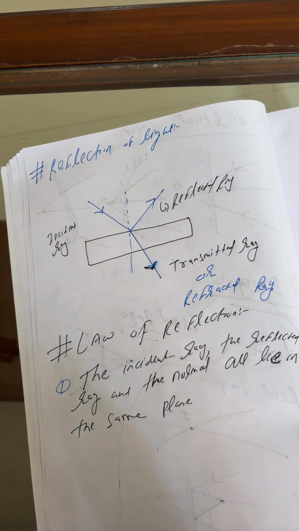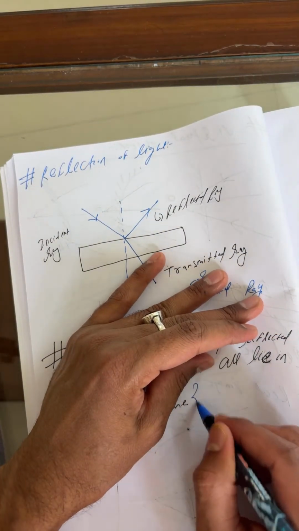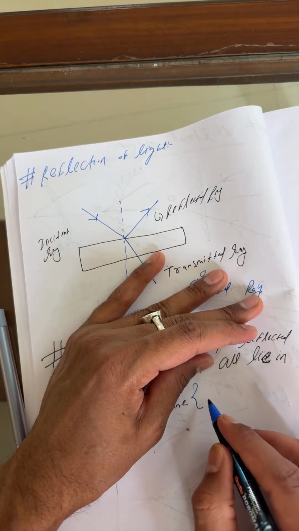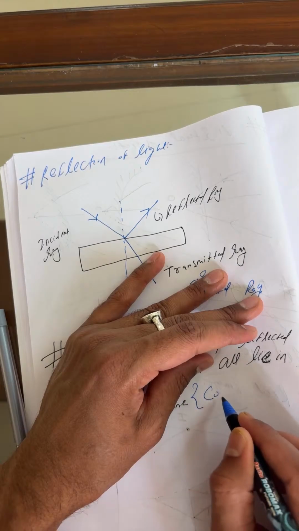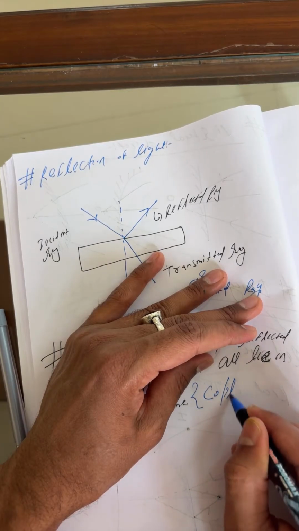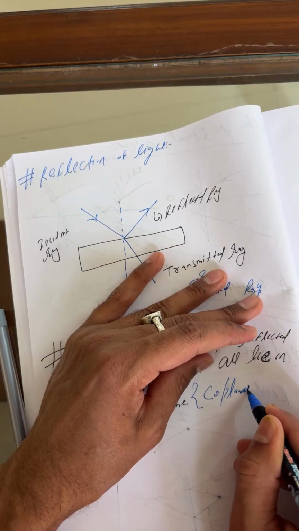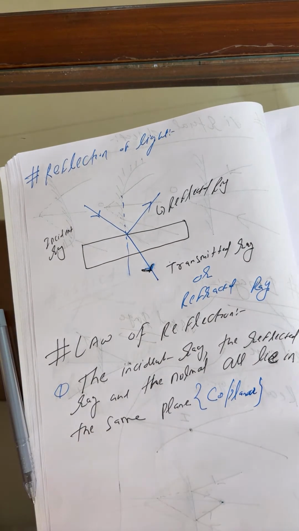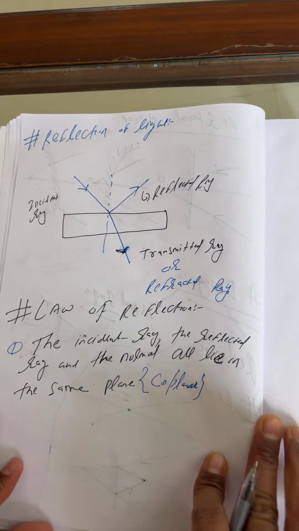If there are many rays lying on the same plane, this is what I call a coplanar plane.